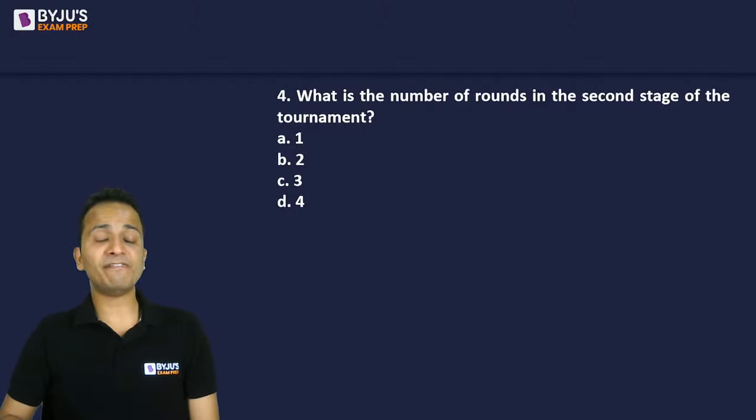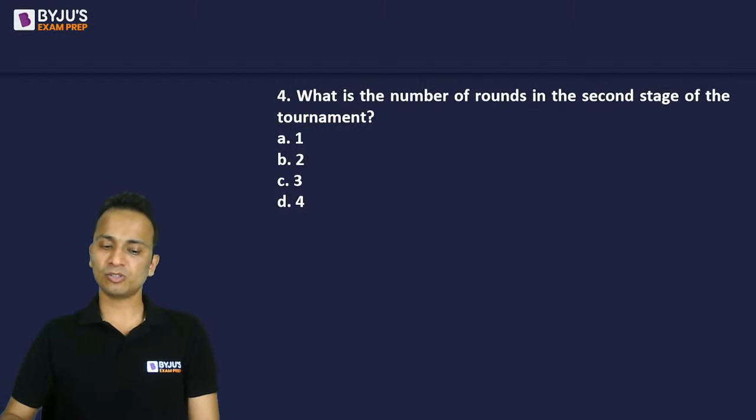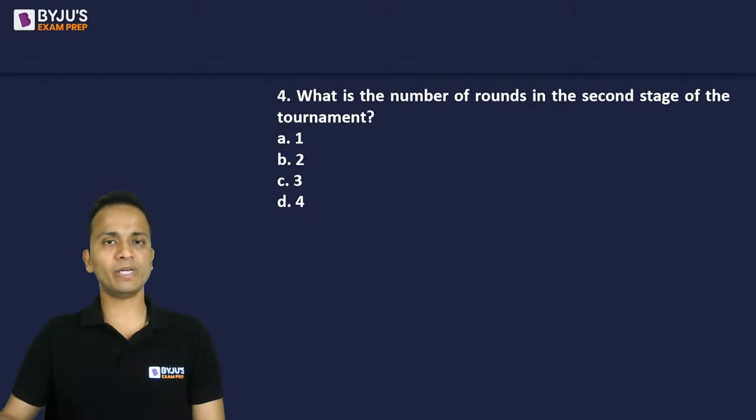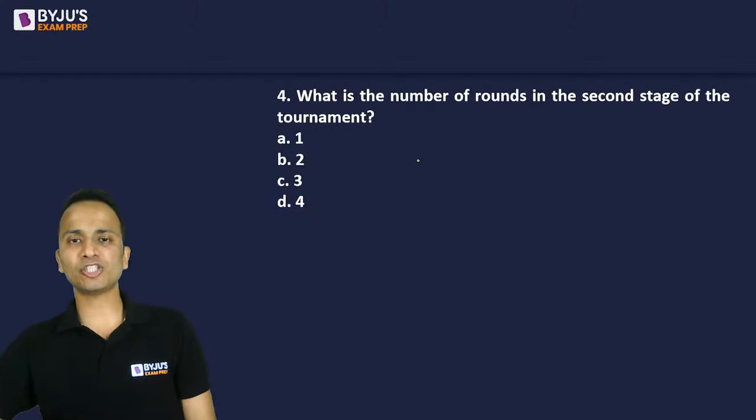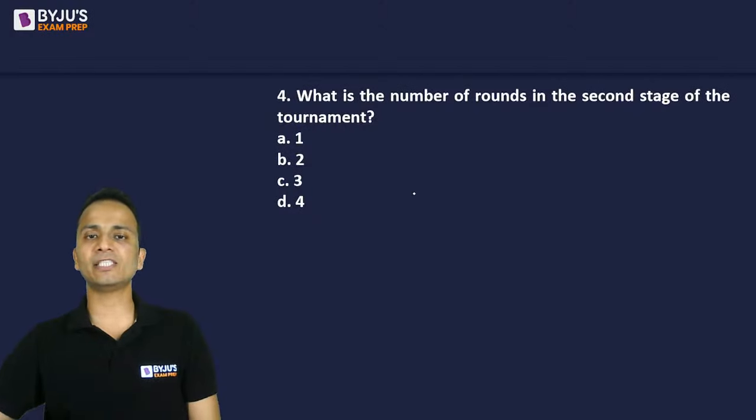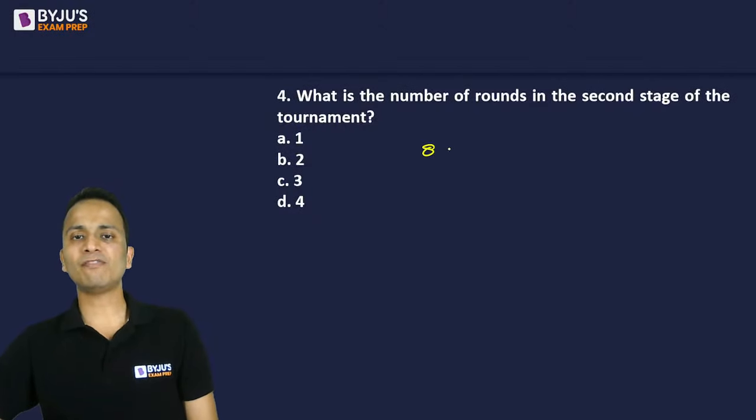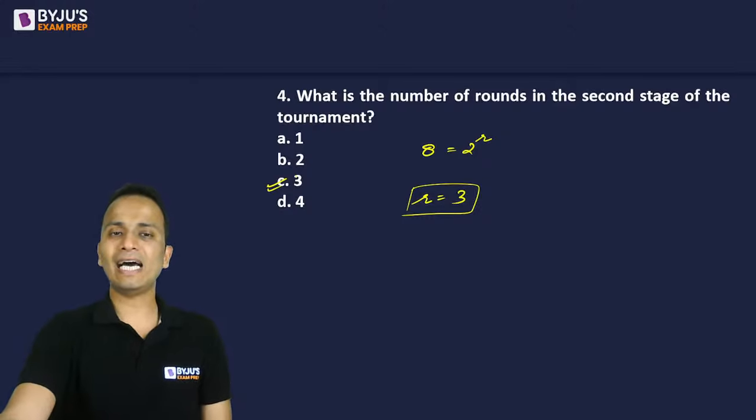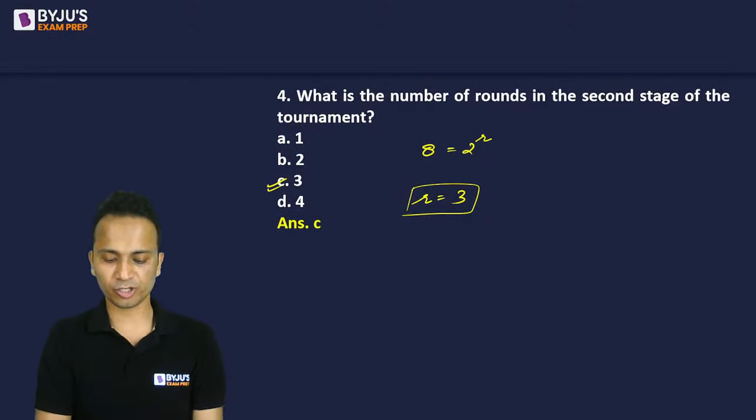Yes, Valerie, we'll definitely do more such questions. So this was just the beginning of games and tournaments, and in the days to come, I'll be taking many more sets, many more questions like this. Don't you worry. So what is the number of rounds in the second stage? The number of teams that reached the second stage was 8. I've told you 2 raised to the power r equal to 8 will give you the number of rounds. So the number of rounds here was 3. So in the second stage, the total number of rounds was 3, and that is the answer for this question.